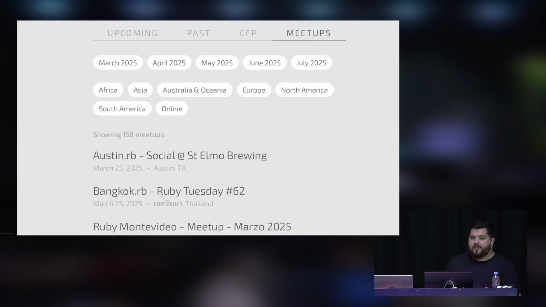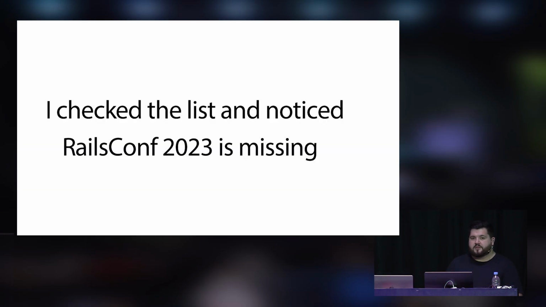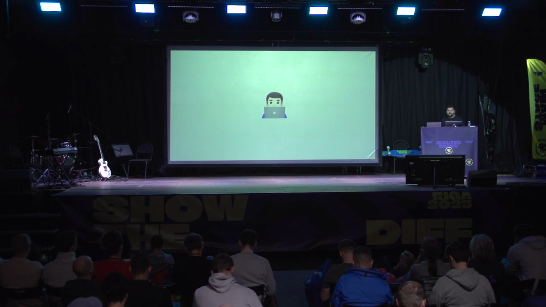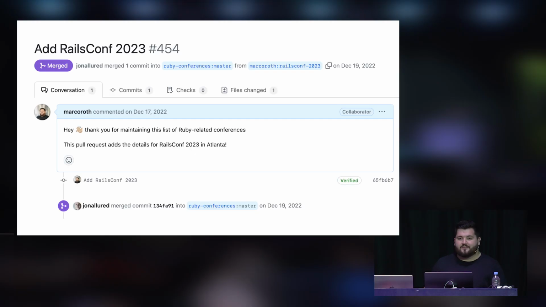So back then, when I came back from RailsConf, I checked and noticed that RailsConf 23 wasn't on the list. So I did what I know best: I opened a pull request and tried to add this event to the list too. And that year was, for me at least, the one where I noticed that I wanted to also give talks at these events and also attend a bunch of these events, which is what I did.